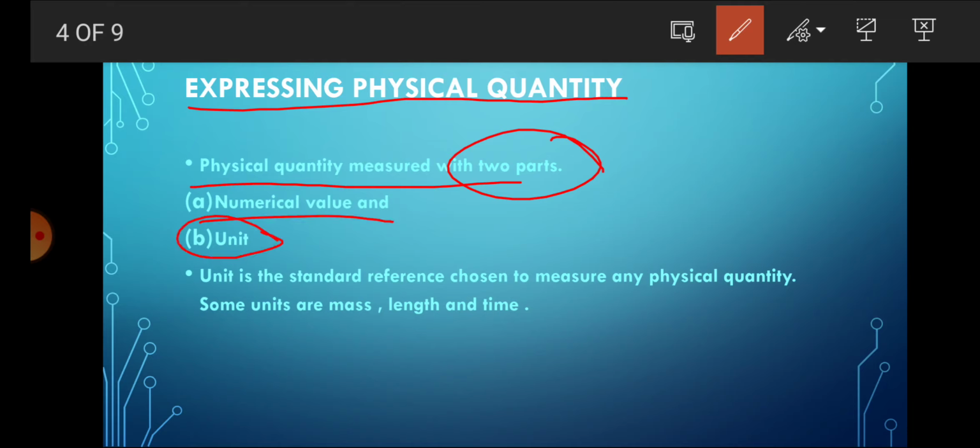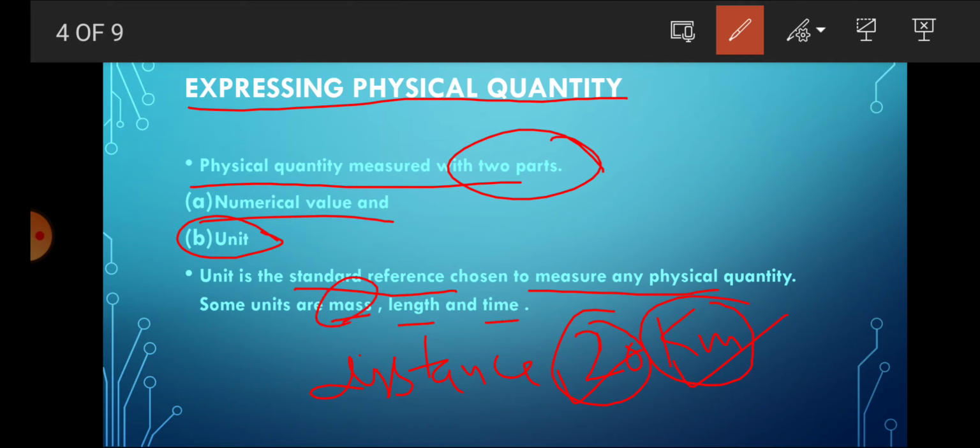So if we want to measure something, for example distance, how will you measure it? You say that I have walked 20 kilometers. So this is the numerical value and this one is the unit. So what is a unit? A unit is the standard reference chosen to measure any physical quantity like mass, length and time.